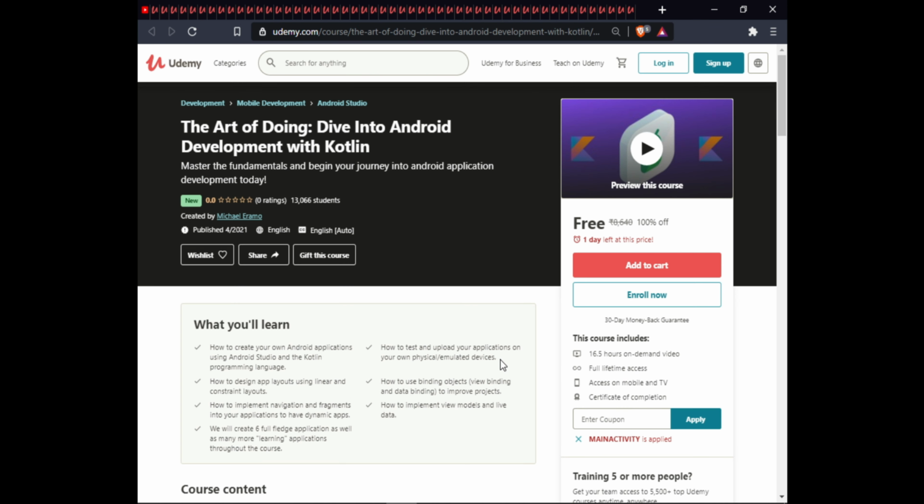The next is The Art of Doing: Dive into Android Development with Kotlin. In this course, you will learn how to create your own Android application using Android Studio and the Kotlin programming language, how to test and upload an application on your physical or emulated device, how to design app layout using linear and constraint layout, how to use binding to improve your project, how to implement navigation and fragments into your application to make a dynamic app, and how to implement ViewModel and LiveData. We will create 6 full-fledged applications as well as many more. This course is 16.5 hours on demand with full lifetime access, exam warranty, and certification of completion.